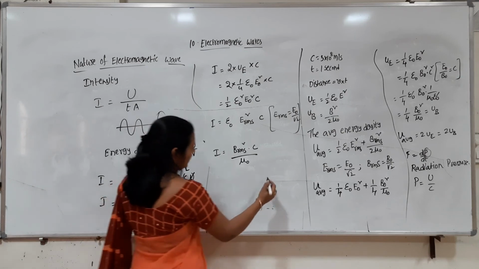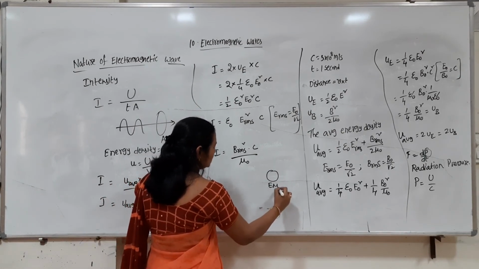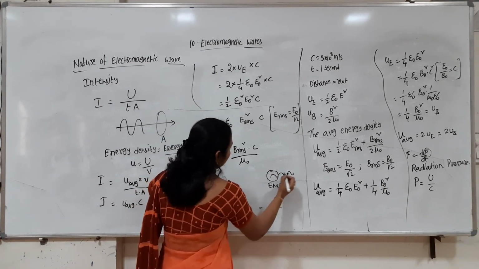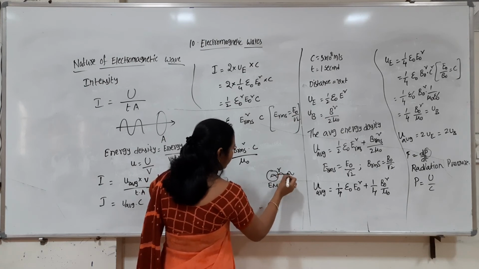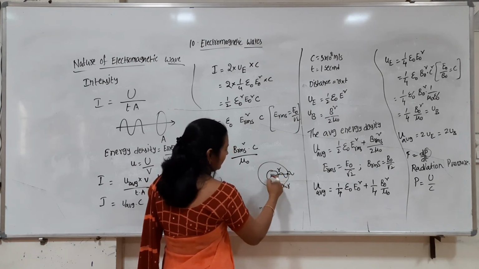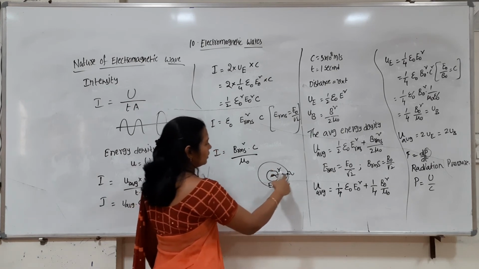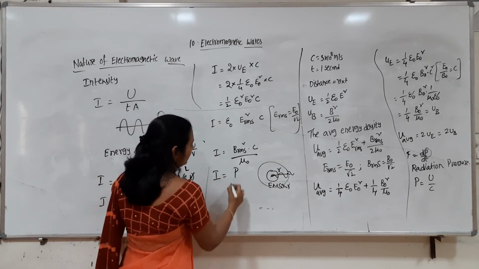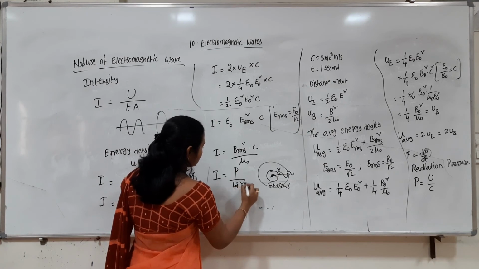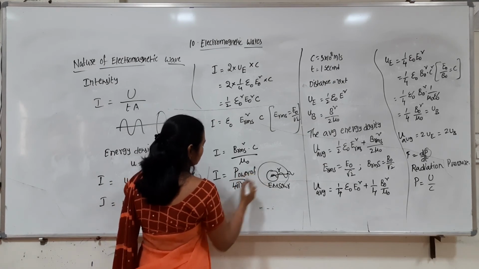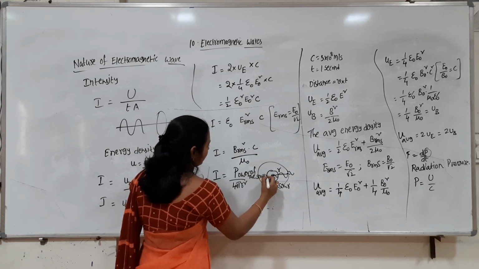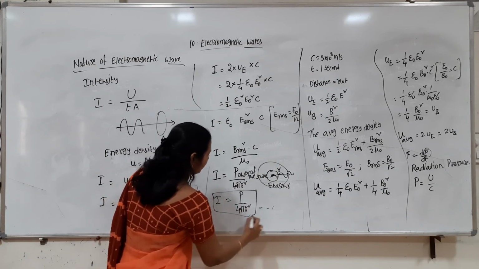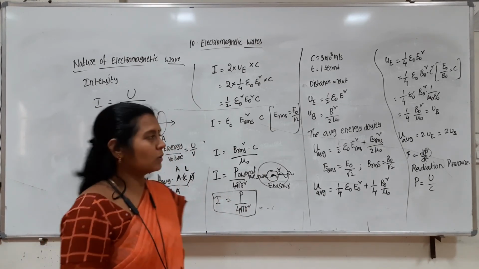Now if you have an electromagnetic source, an EM source, through which an EM wave is propagated, what is the intensity at a point at distance R from the center of the source? The electromagnetic wave is generated here, so this is the source. At a distance of R, the intensity is the power of the source divided by 4 pi R square. So I is given by P by 4 pi R square. These are some of the formulas required for solving problems.